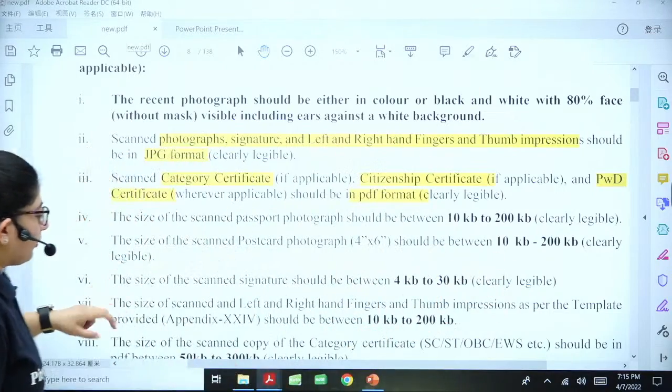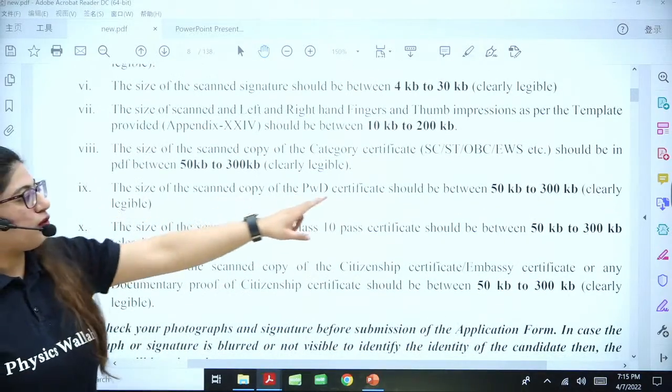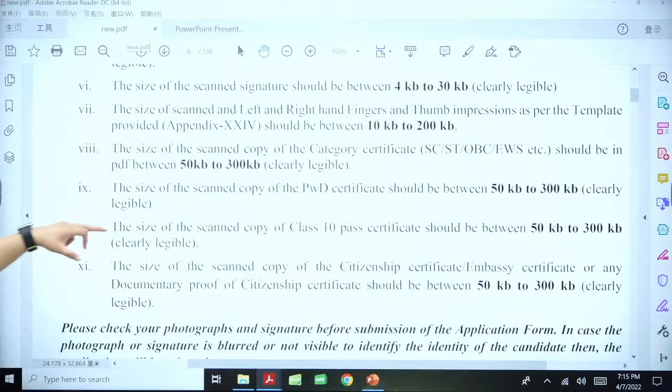All right. Okay. Next is the size of the documents. As I've told you, the PDF form will be 50 to 300 KB.